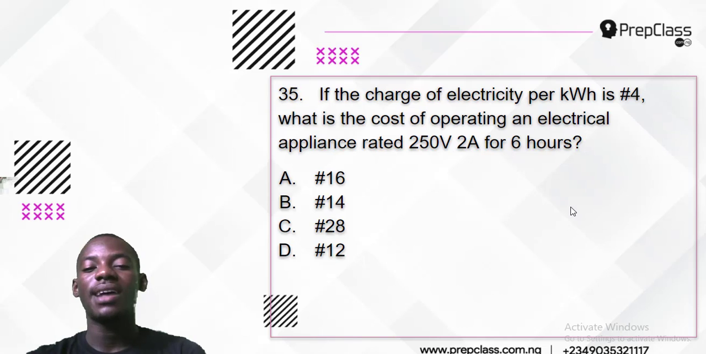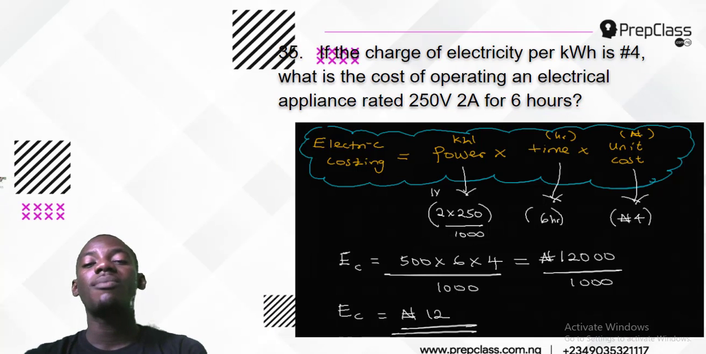D is the answer. Number 35 says, if the charge of electricity per kilowatt is 4 naira, what is the cost of operating an electrical appliance rated 250 watts at 2 ampere for 6 hours? Now, this topic is under electric costing, and the formula to use is very simple.